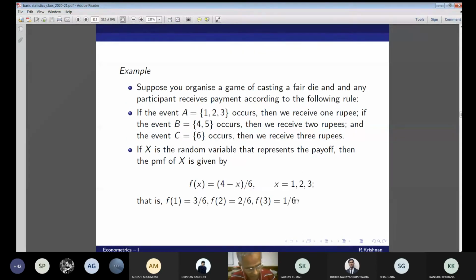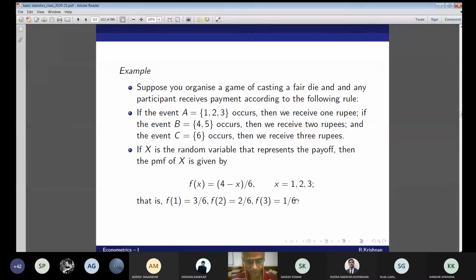Example. Take this example down. I'm going to ask you some interesting questions. Suppose you are organizing a game of casting a fair die because you want to make some money. Any participant who plays receives a payment according to the following rule. If 1, 2, 3 occurs, he receives 1 rupee. If 4, 5 occurs, he receives 2. And if 6 occurs, he receives 3.